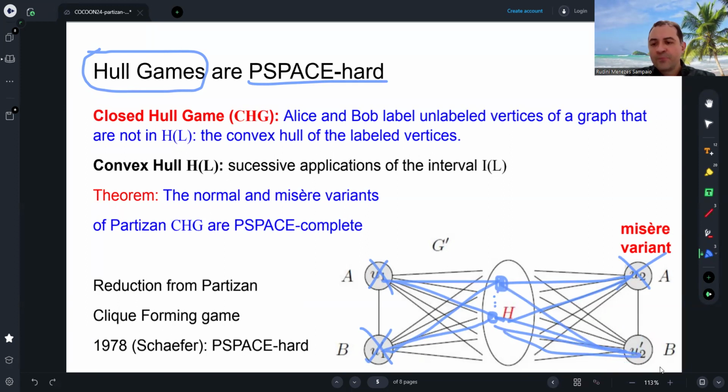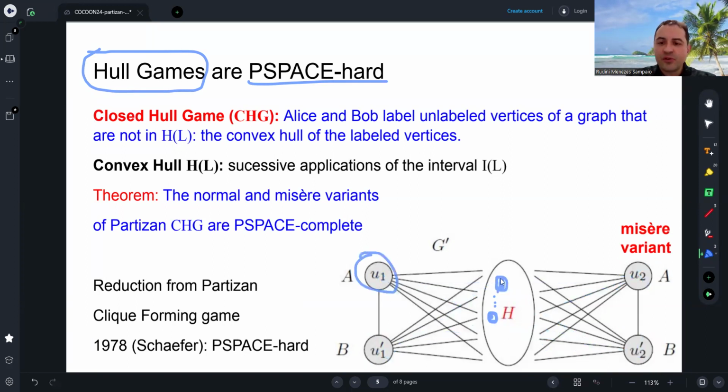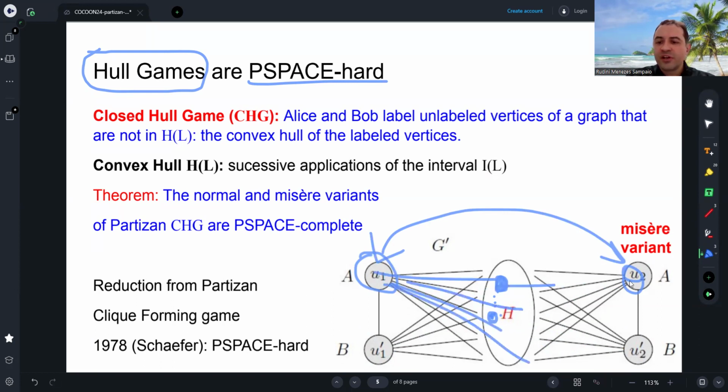Okay? And again, since this vertex is in the interval of these two, and this vertex is also in the interval of these two, if we take the shortest path between these two vertices, all vertices of the graph H are in a shortest path from them.